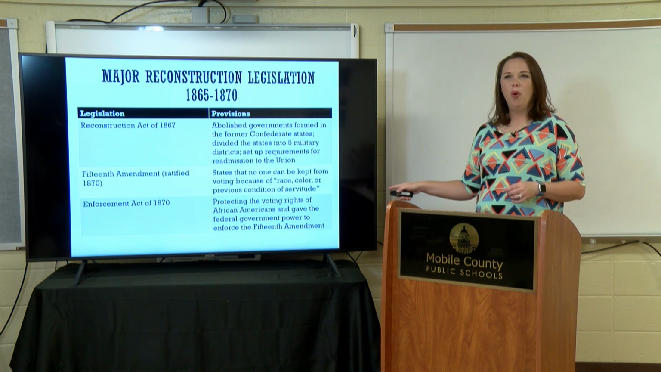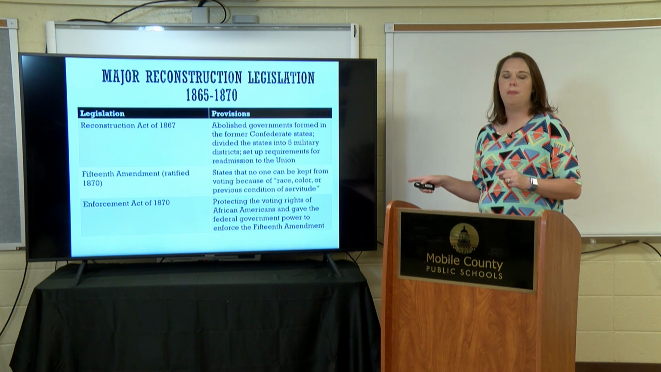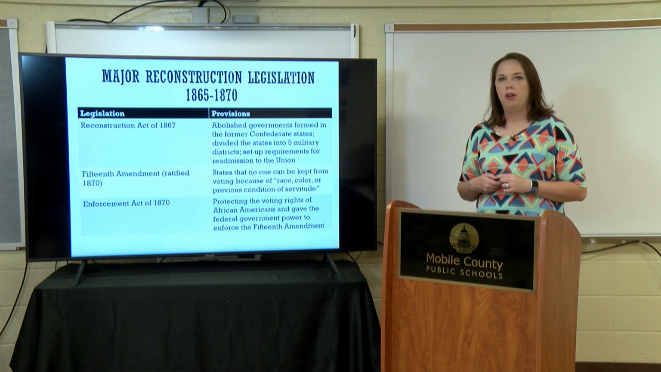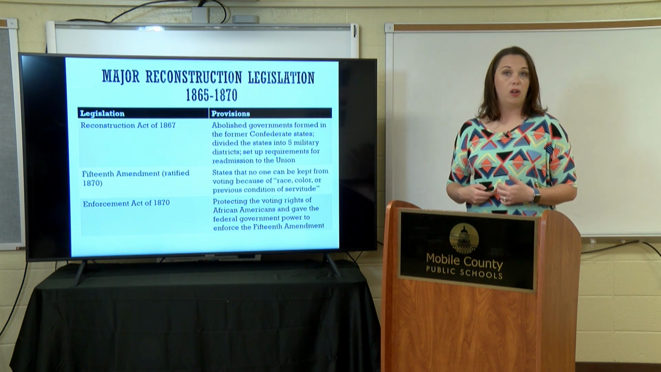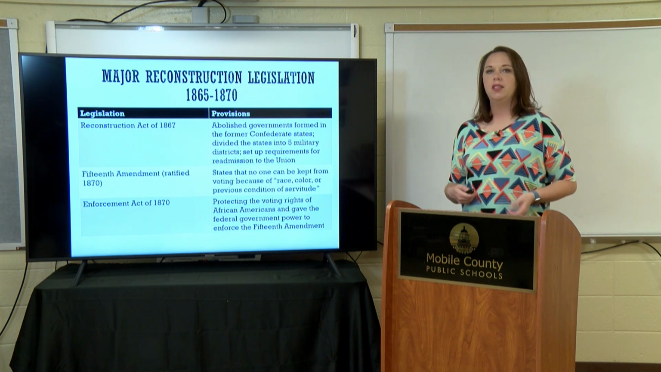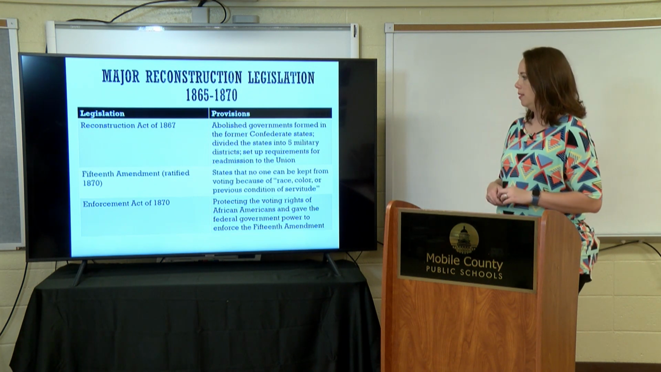But why is this so important? Why is it so important for the 15th Amendment to be passed? And of course, for these African American males that have the right to vote, because now they have a say-so on what's going on in their government. They have that voice, which we're going to see why that's vitally important here in just a few moments.